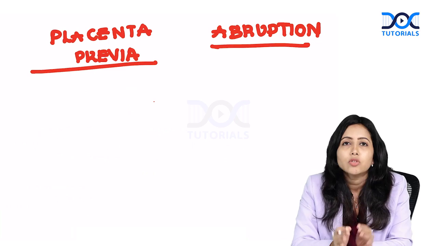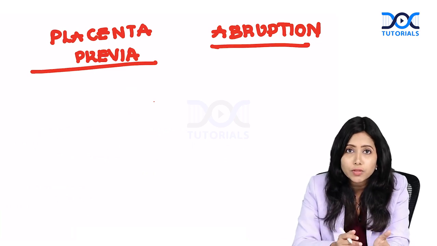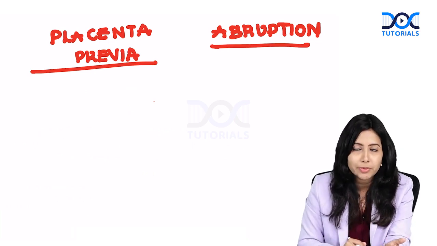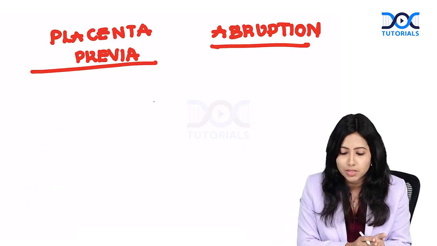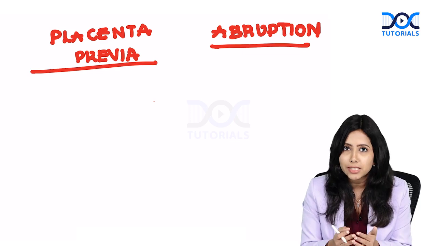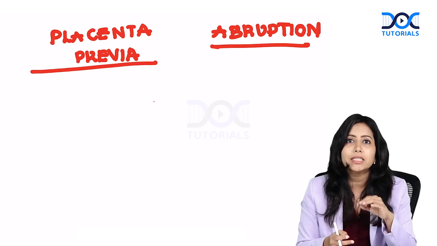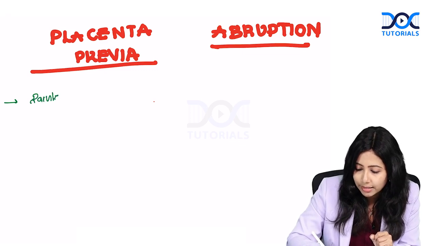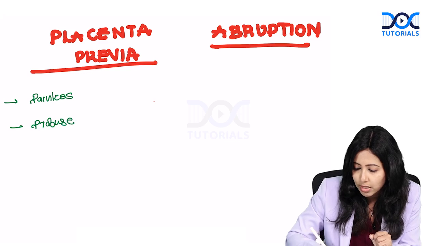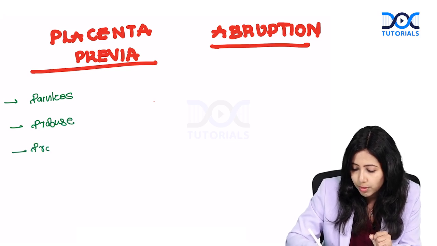Alright. So all of you make a table in which first we would be writing all about placenta previa, and once the topic of abruption comes, you can fill the second part. In placenta previa, as I told you, it is the 3 P's. It includes painless bleeding, which is profuse and proportionate.